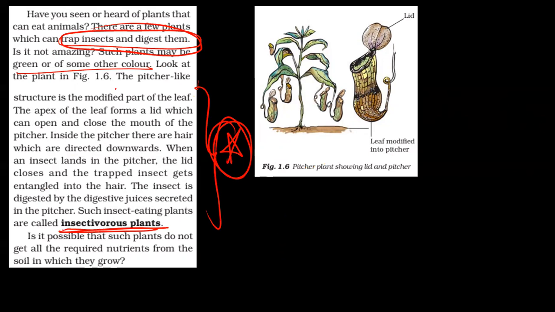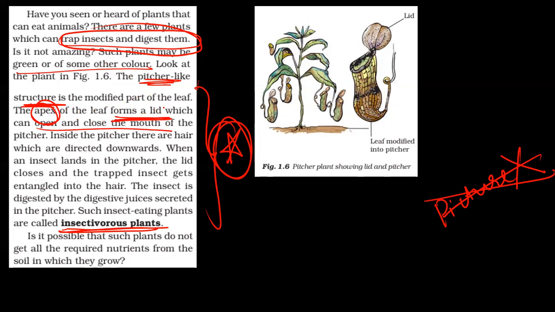So we have an image. It's like a pitcher. Can you see this? You know, we fill water in pitchers. It is a pitcher-like structure, like a jar or a jug. Now, it is a modified part of the leaf, and the apex of the leaf forms a lid, which can open and close the mouth of this pitcher. Inside the pitcher, we have hairs which are directed downwards, because when our insect comes, it should go down into the pitcher. It should not fly away.